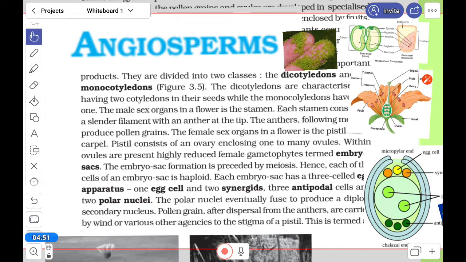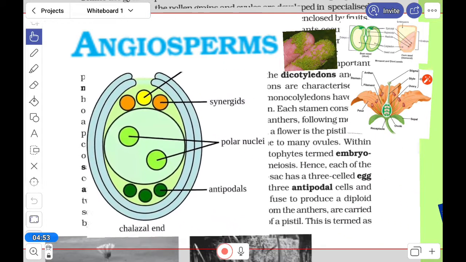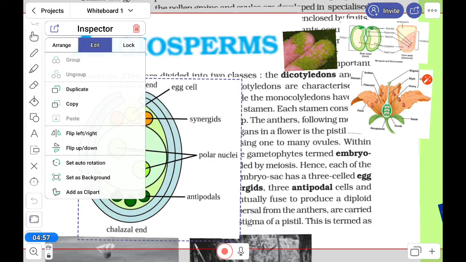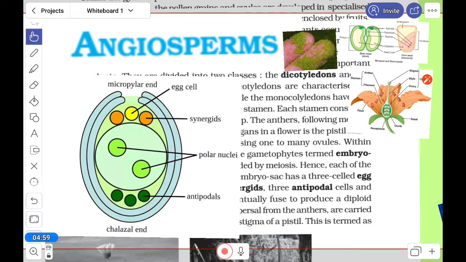I just want to show you this diagram so that you can understand the schematic form. You can see that this is the polar nuclei part, and here is the egg. On these two sides are the synergids, and here the three antipodals.